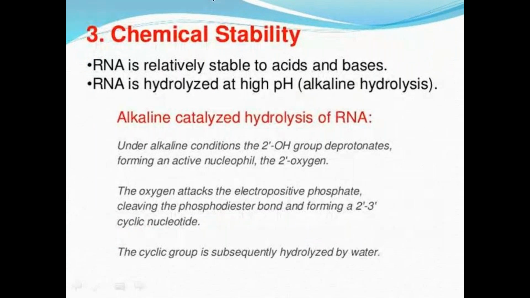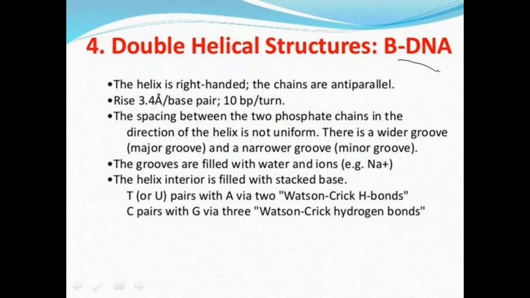For example, this is the structure of DNA. Okay, and this is called the turn. Here in the turn, mainly 10 base pairs are present in the B helical conformation of the DNA.